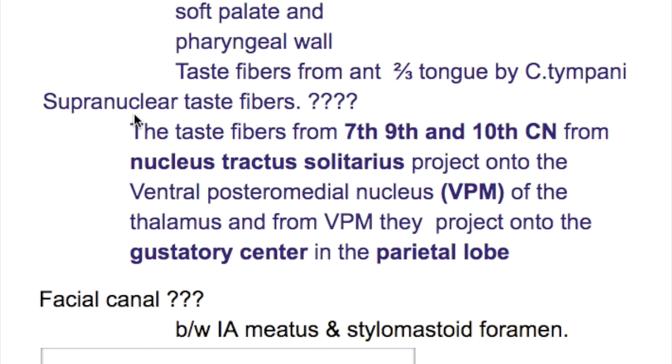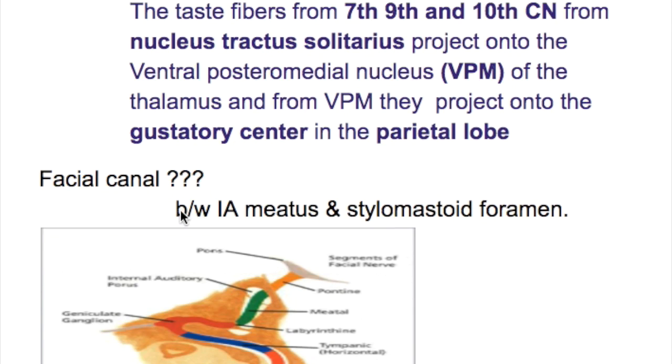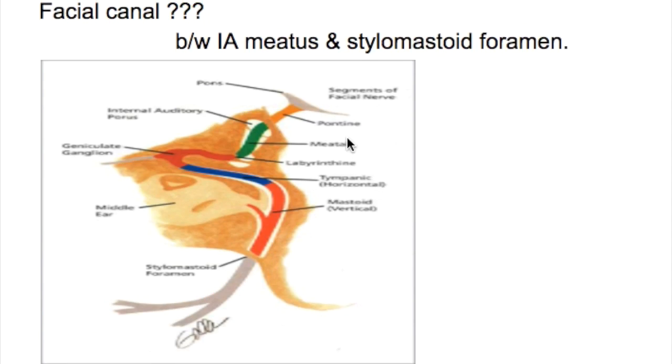So what is the supranuclear course of the taste fibers? The facial nerve supplies taste from the anterior two-thirds, the glossopharyngeal nerve supplies the posterior one-third, and the vagus nerve supplies the taste buds in the epiglottis. They reach the nucleus solitarius, and from the nucleus solitarius the fibers project onto the ventral posteromedial nucleus of the thalamus, and from there they project onto the gustatory center in the parietal lobe.